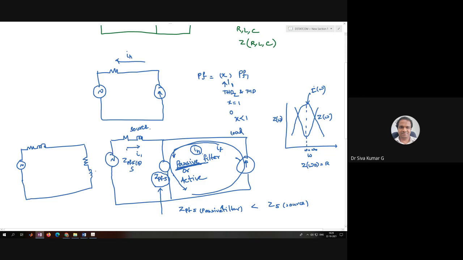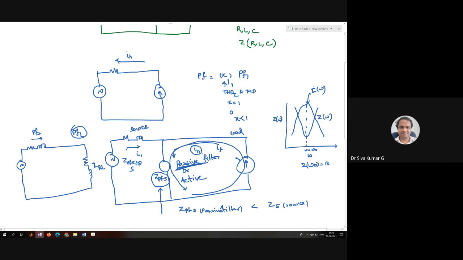Okay, this obviously is a load of RL type. It is taking reactive power. In order to improve the power factor, you are improving the power factor. Is it the power factor of the load or the power factor of the source? When you say power factor improvement, is it the improvement at the source or at the load?